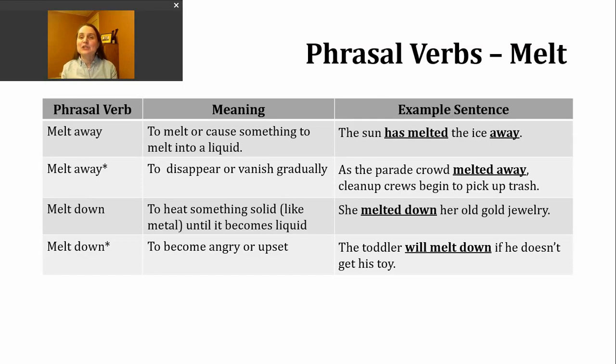A second way to use melt down is to mean to become angry or upset. Here is an example sentence. The toddler will melt down if he doesn't get his toy. So this particular phrasal verb is something many parents have seen happen to their children. So the child might become angry and upset, start crying, stomp their feet, maybe throw things, lie on the floor, kick and scream. That is describing the process of melting down.